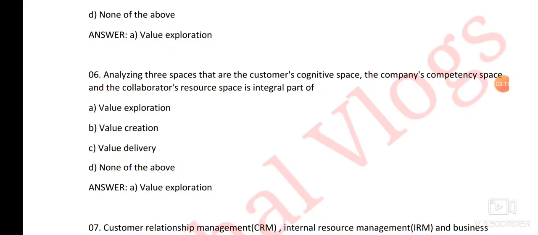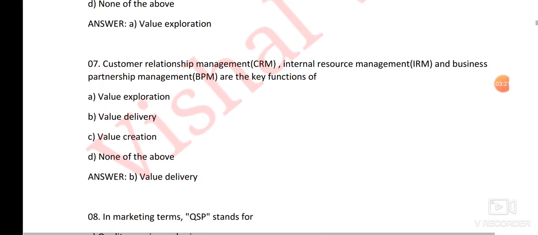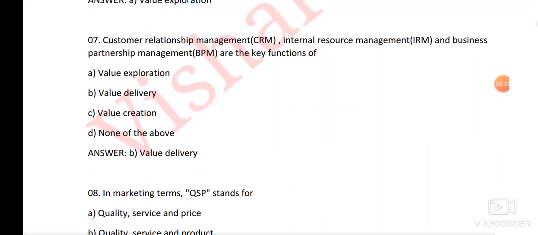Then the right answer is option number A, value exploration. Next question, customer relationship management, that means CRM, integral resource management, that means IRM, and business partnership management, that means BPM, are the key functions of. Here the right answer is option number B, value delivery.